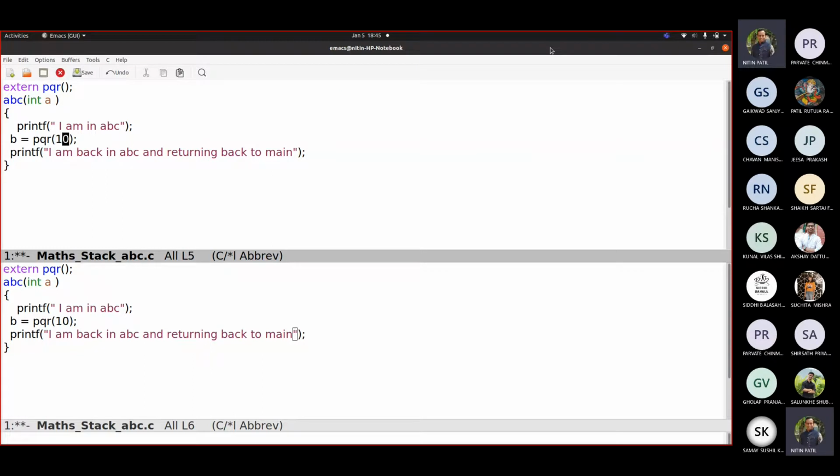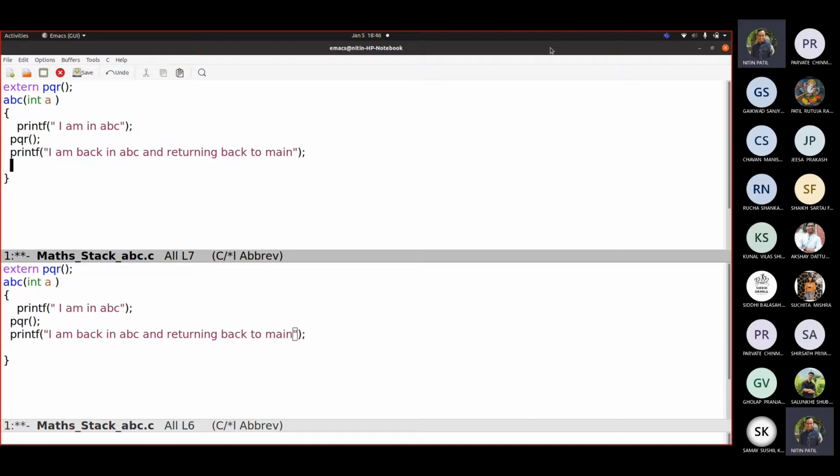Whenever you see something you cannot understand, please let me know. Fine. So here I'm not writing any B. It is only calling PQR. Correct. Yes. So we said okay, some value needs to be written.